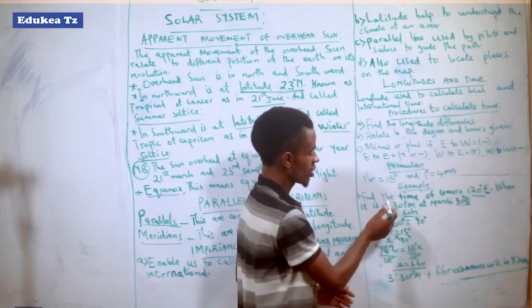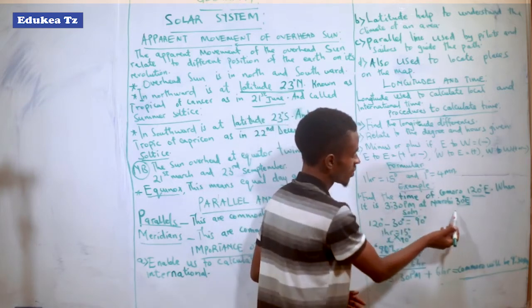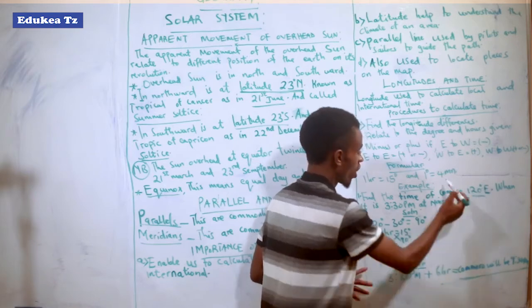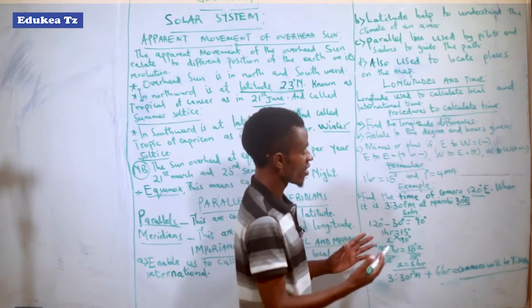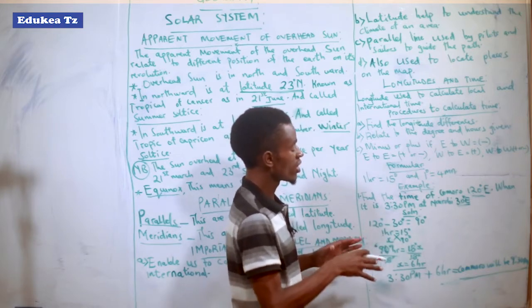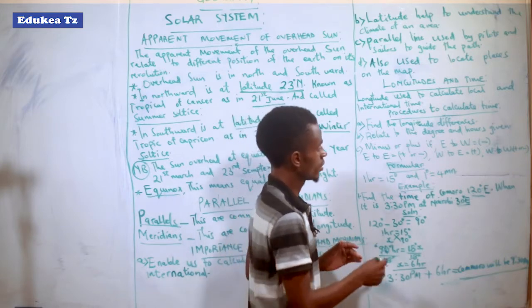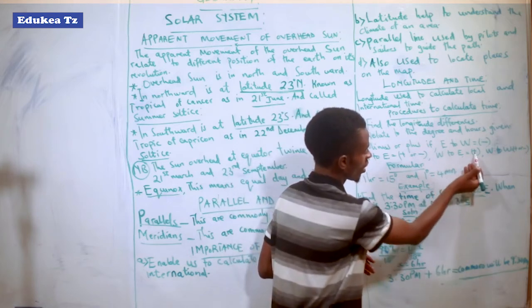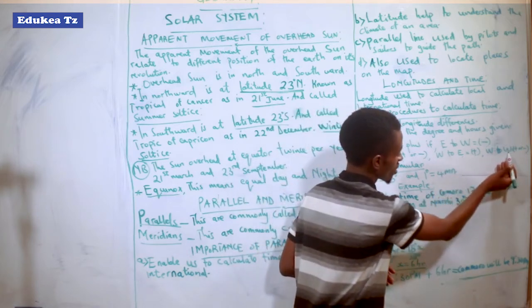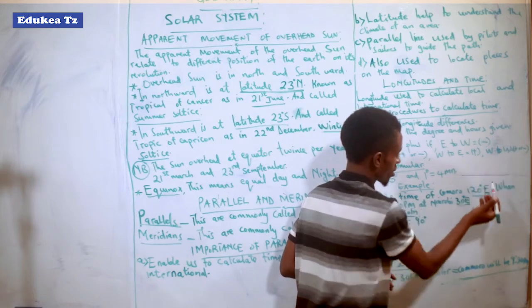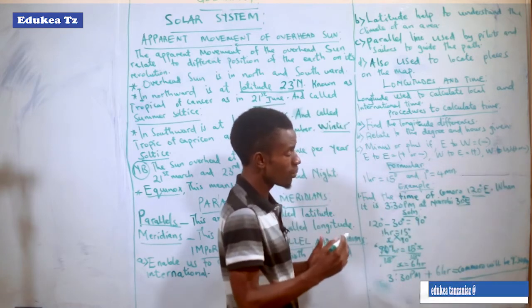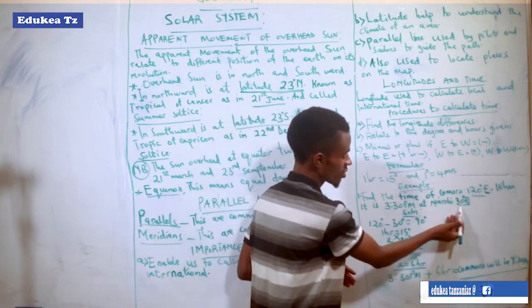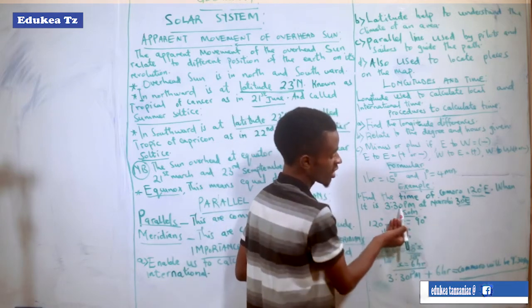Don't confuse that. You have to read the format of the question, then you can understand which is the first or the starting point. So west to east we have to plus, but west to west we have to plus or minus. The same case we applied here. So we have to note the starting point, which is here, where the time is already given.